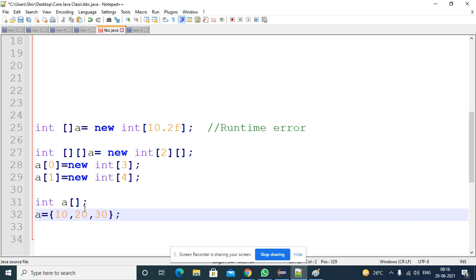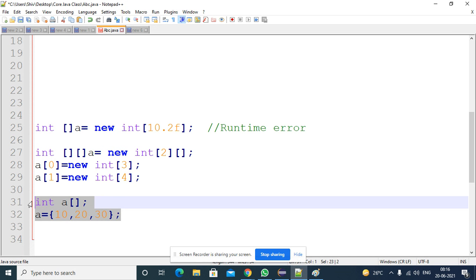Here you can construct not only an integer array, you can construct a character array, string type array, object type array, or any class array. That is up to you. We discussed that point, and after that we discussed the length property.